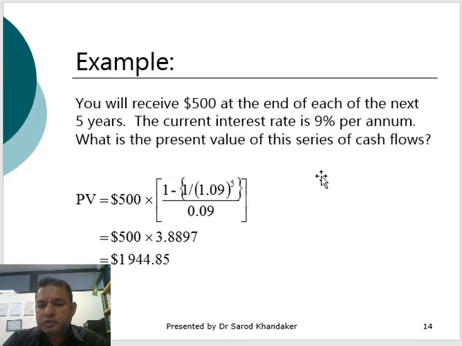So you need to calculate the present value of these cash flows. The present value is the PV. You'll be receiving $500 at the end of each of the next 5 years, so $500 is the cash flow, times 1 minus the present value interest rate factor, divided by the interest rate. If you solve this equation, you will find the present value of this series of cash flows is $1,944.85.